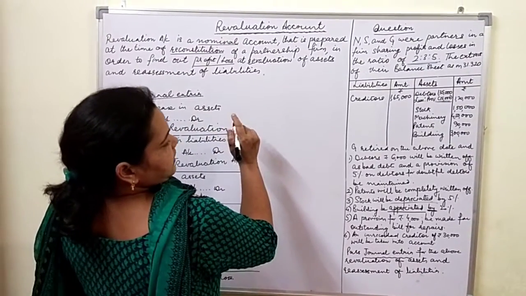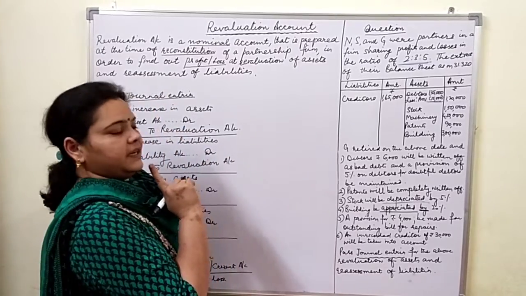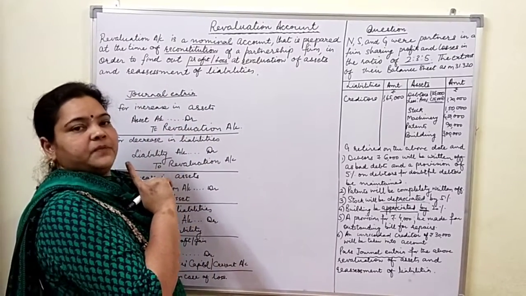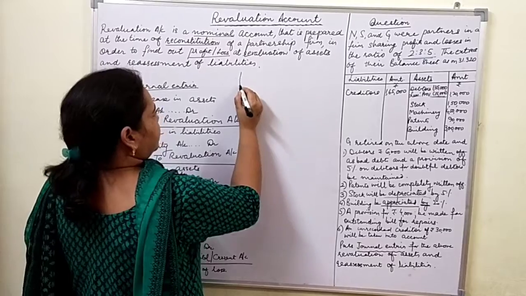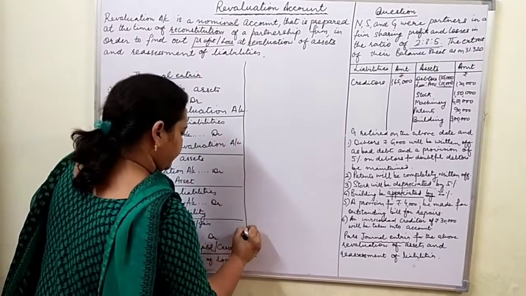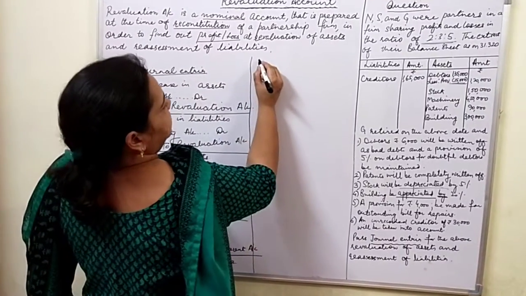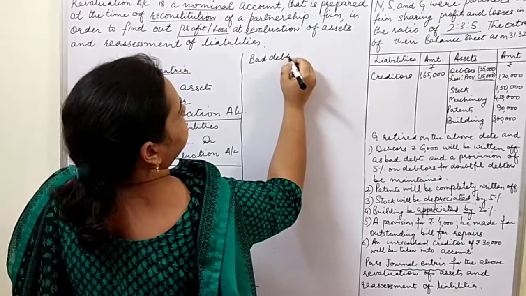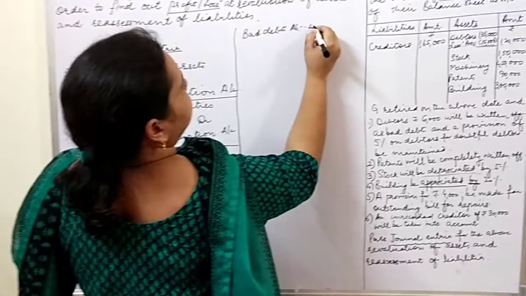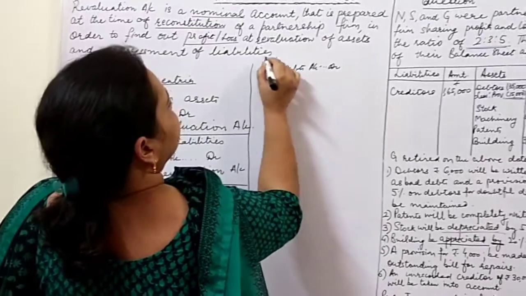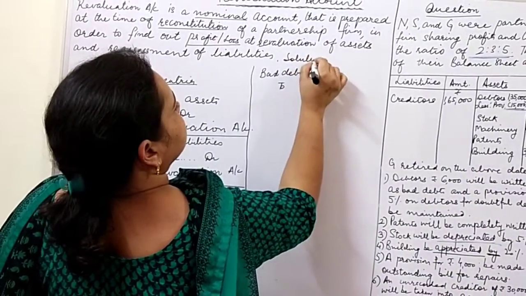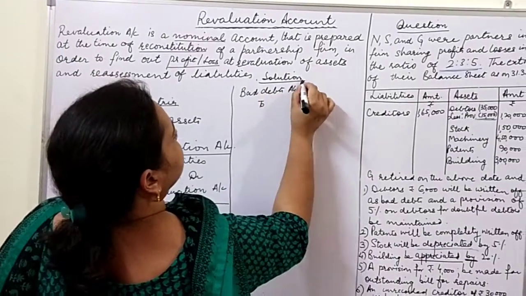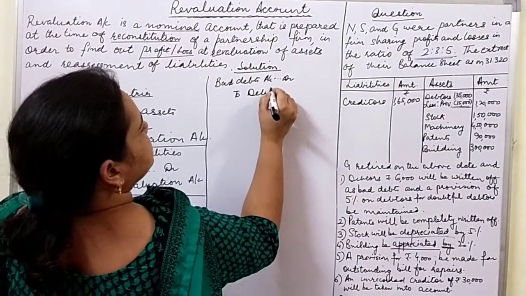First entry, debtors of rupees 6,000 will be written off as bad debts. So whenever we write off debtors, the entry is bad debts to debtors. Bad debts account debited to debtors.